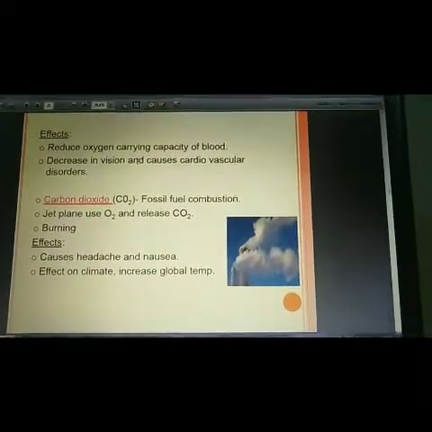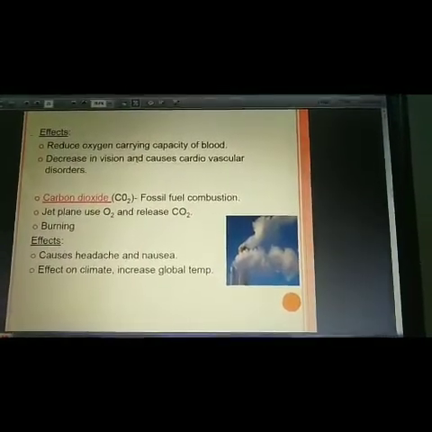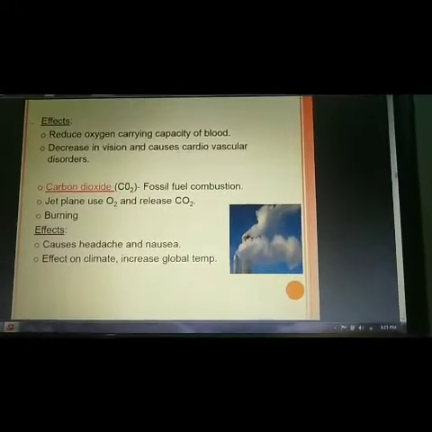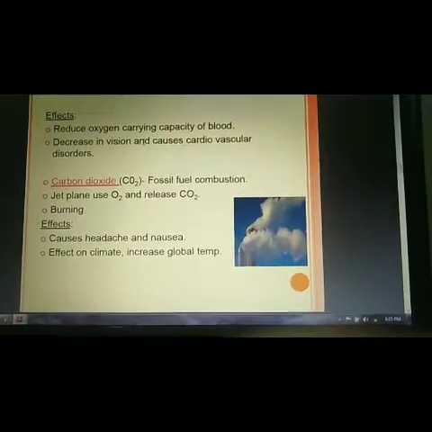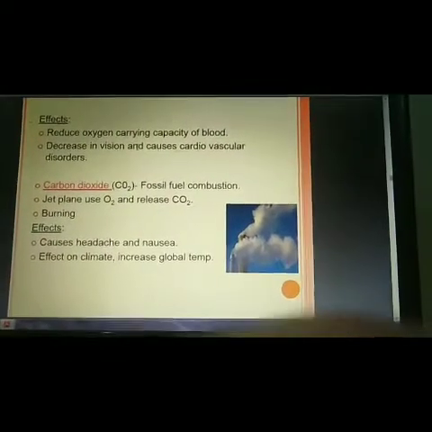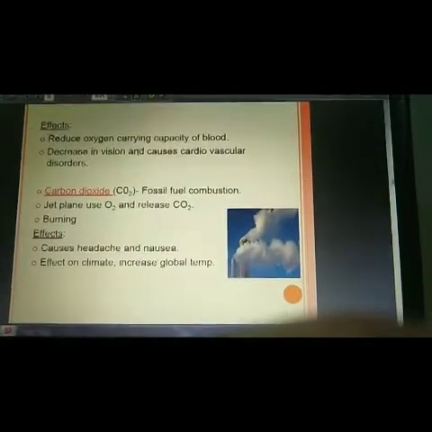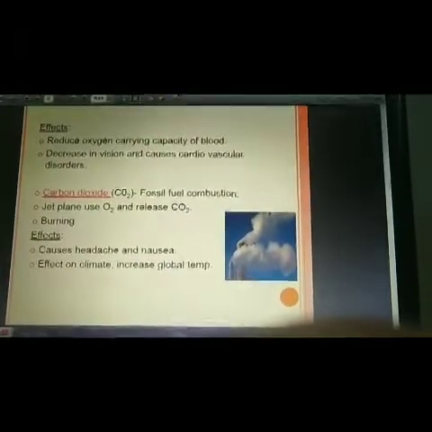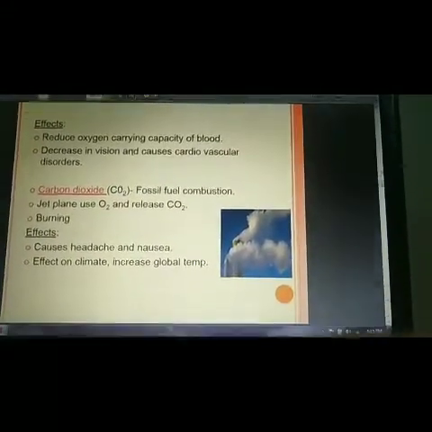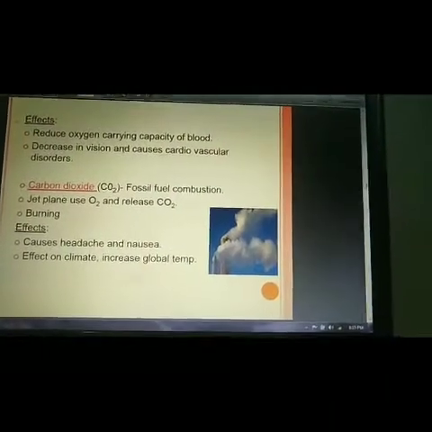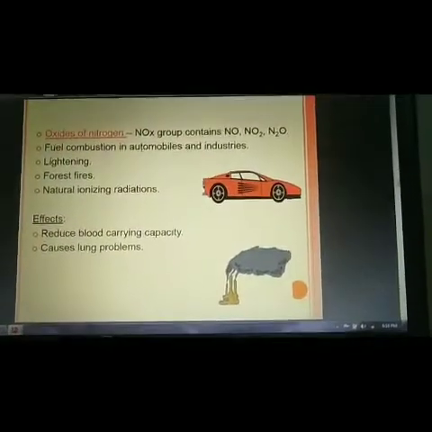Next, carbon dioxide. When asked where carbon dioxide comes from, you may say mainly from trees, but other sources also produce carbon dioxide, such as fossil fuel combustion. Jet planes use oxygen and release carbon dioxide. Another source is burning. What is the effect of carbon dioxide on our ecosystem? It causes headache and nausea, and it affects the climate by increasing the global temperature.